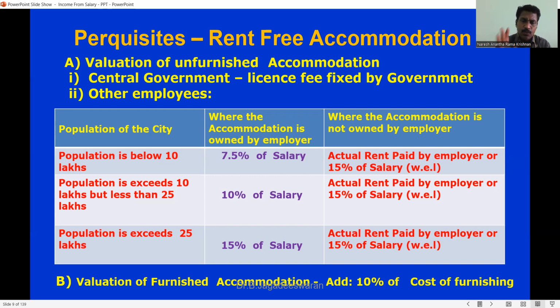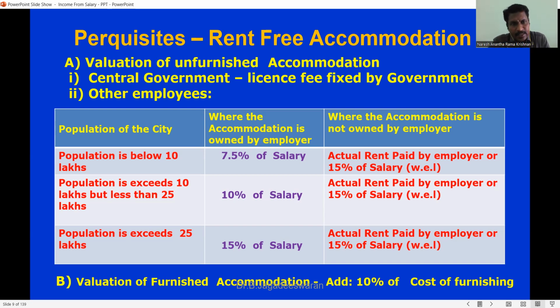Unfurnished means without furniture, only the house will be provided by the employer. Then it is called rent-free accommodation. Coming to the calculation part, if the person is a central government employee, the license fee fixed by the government is the taxable amount. I will mention that in the question itself. You have to take that as the rent-free accommodation amount which is taxable.